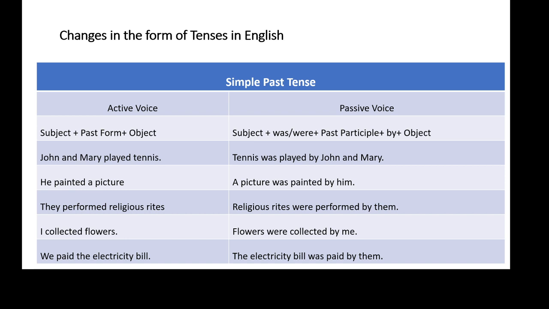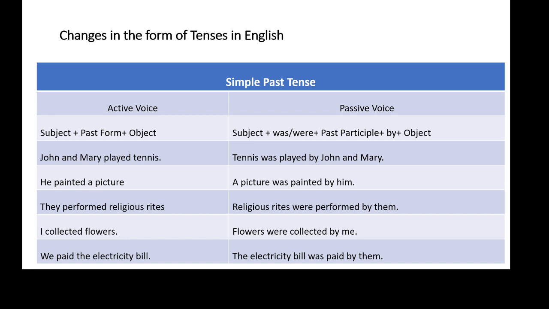In this sentence there is a subject, performed is the verb, religious rites is an object. So this sentence has SVO structure, and it is written in simple past tense because the verb performed is in simple past tense. While converting this sentence into passive voice, we have to use the structure subject plus to be plus past participle of the main verb plus by plus object. So our answer will begin with religious rites.